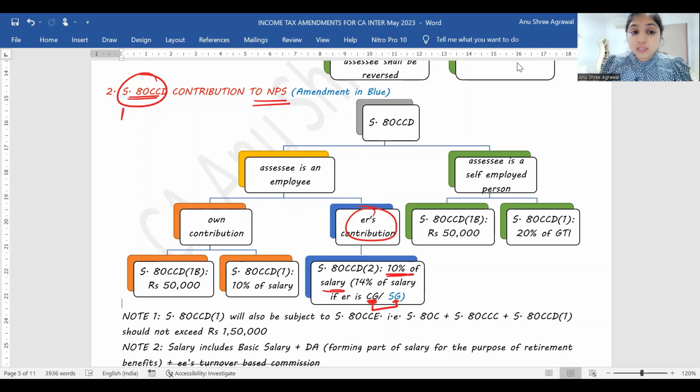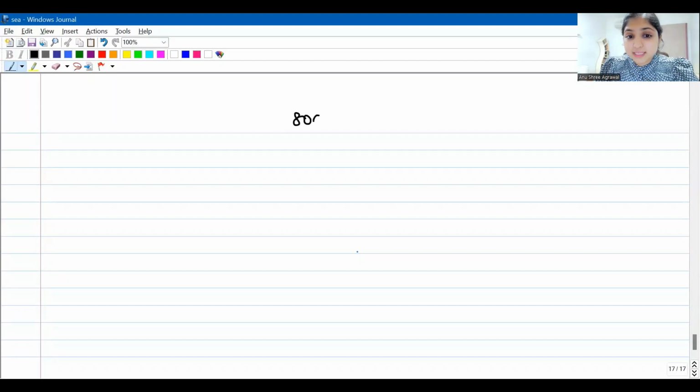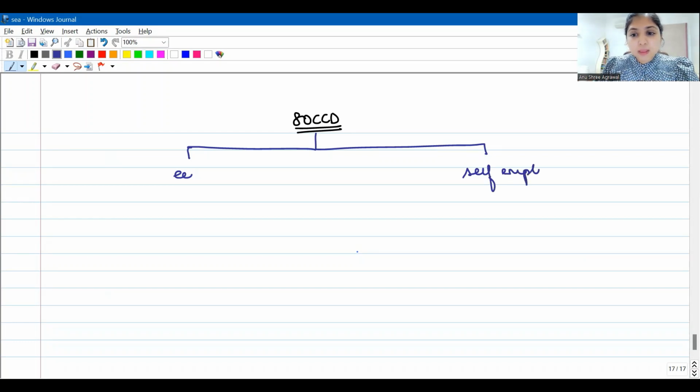Alright, but if you want a little bit more knowledge on 80CCD, I'll give you a small revision over here. Listen to me. Under 80CCD, here my assessee is making a contribution to National Pension Scheme. Your first step will be to check whether your assessee is an employee or a self-employed person. If your assessee is an employee, then you will see whether only the employee is contributing or is the employer also contributing.